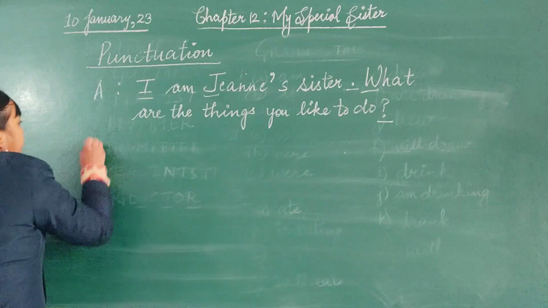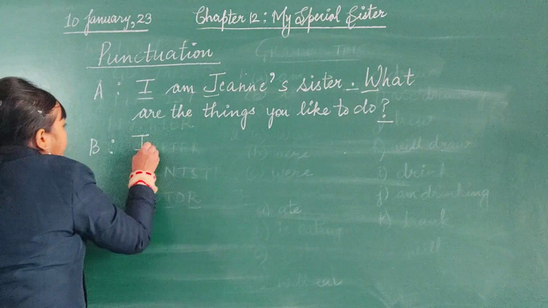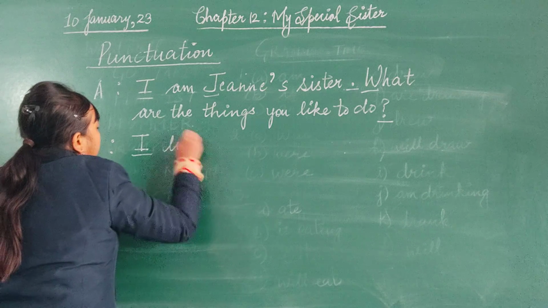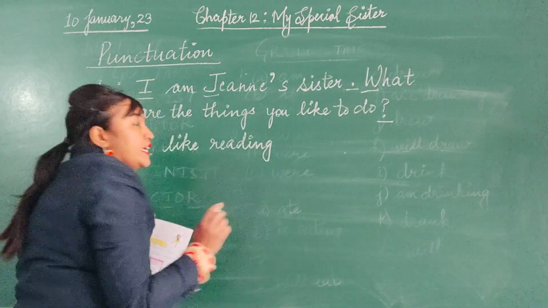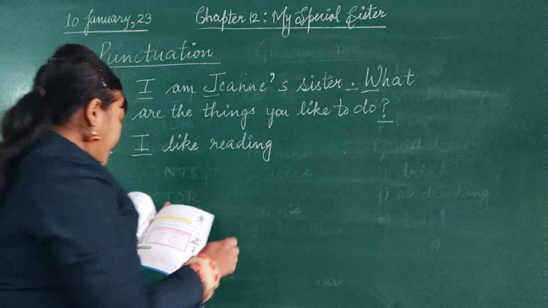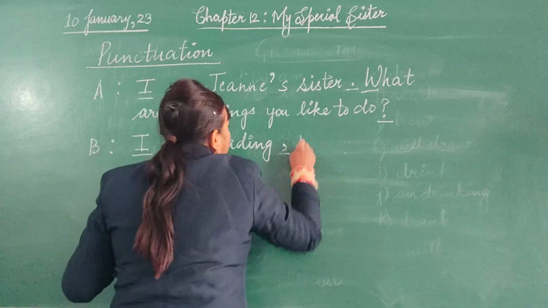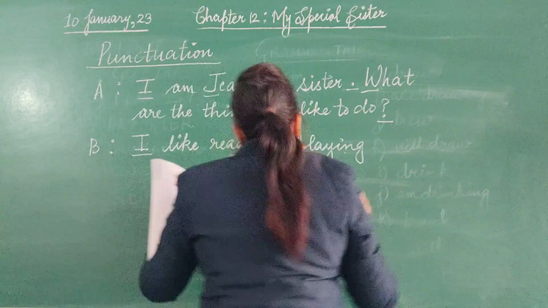Underline this. Now next sentence, B part. I will be capital. I like reading. Then it is a list or series of the same construction, so they will be separated by a comma. I like reading, comma, playing, and.